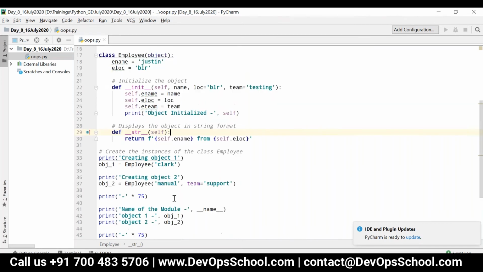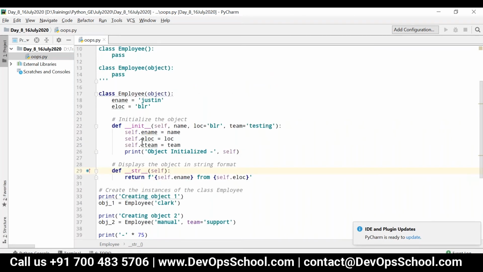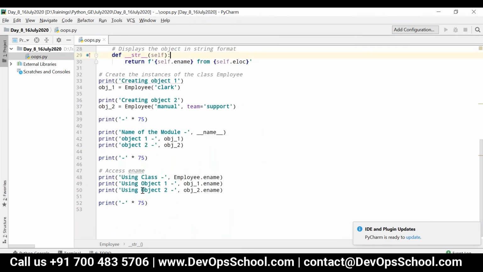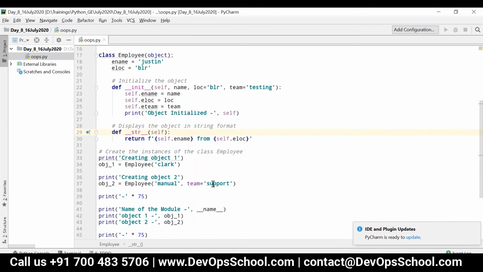Now, any variable that you define will be public. These variables are accessible even outside the class; you can see here ename is getting accessed. Now consider I want to create a variable that should be accessed only within the class, not outside the class.